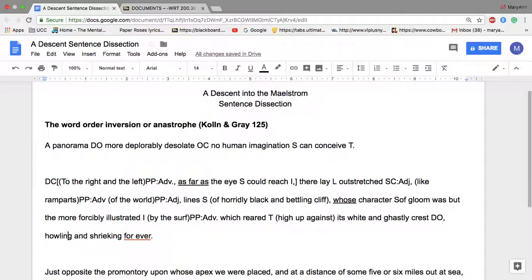And so Poe ends with this nice verbal phrase describing the surf in a sort of almost anthropomorphic way, or personification we would call this in literature, the howling and the shrieking of the waves moving. Notice how that verbal phrase adds movement to what otherwise would just be a plain old adjective, but because it's a verbal adjective, it really adds a lot of movement to the description in there.